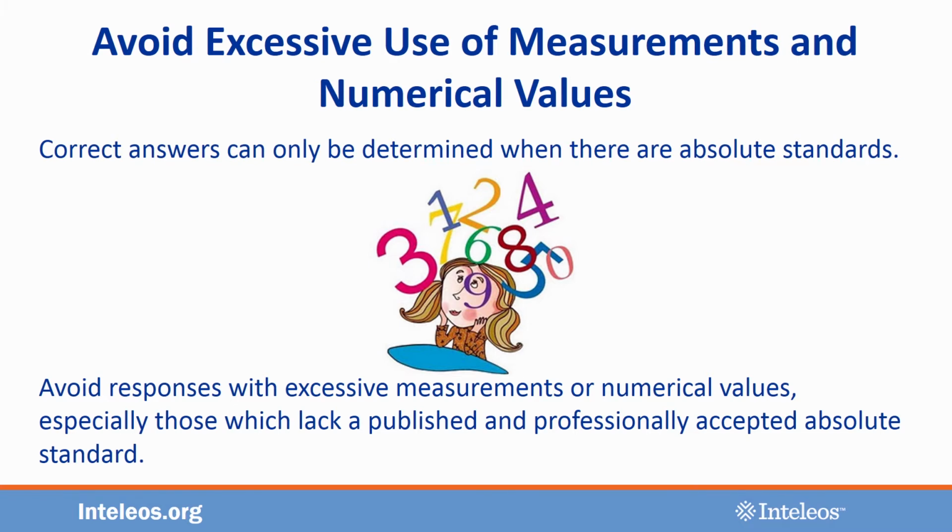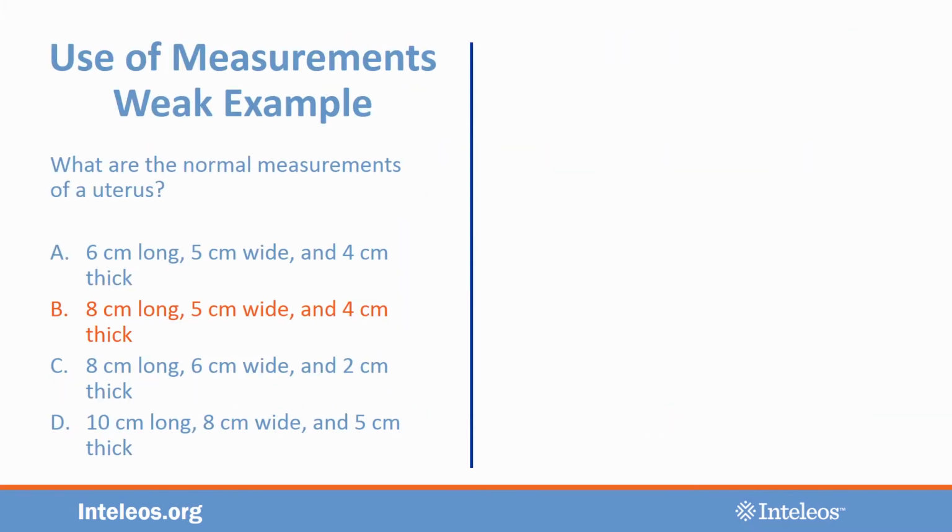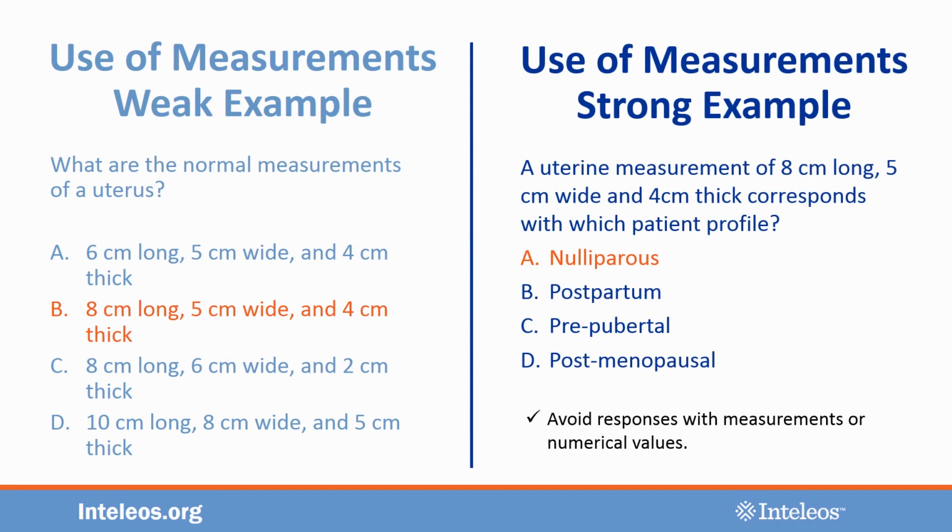For instance, this question asks what are the normal measurements of a uterus, which is troubling for several reasons. First, uterine size can depend on many factors. Also, one could easily make a case for more than one of these answer choices being the correct key. So, if you do have a measurement that you think it would be important for every entry-level candidate to know, it would be better to include that measurement in the stem so that you're talking about a specific patient profile rather than all women everywhere.